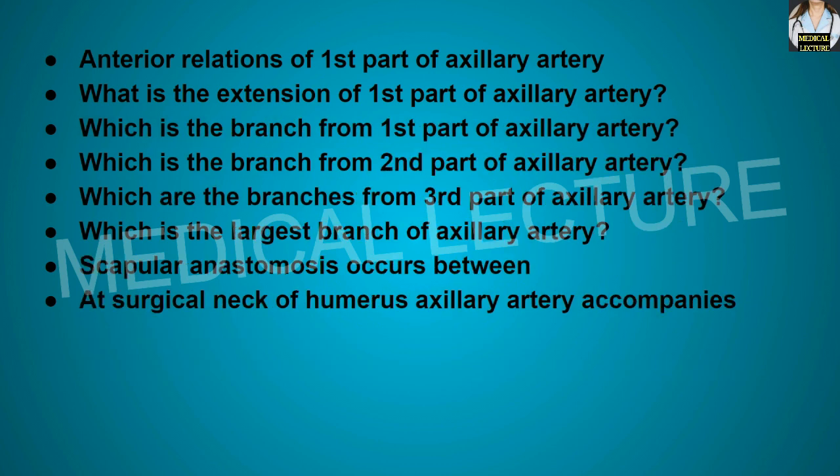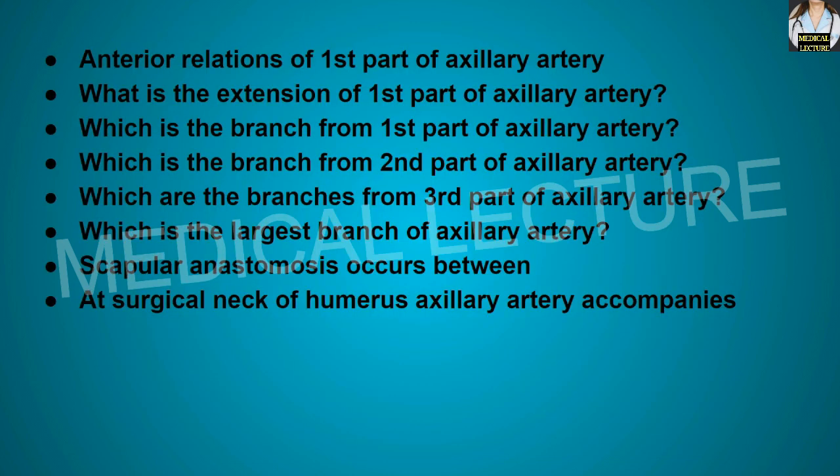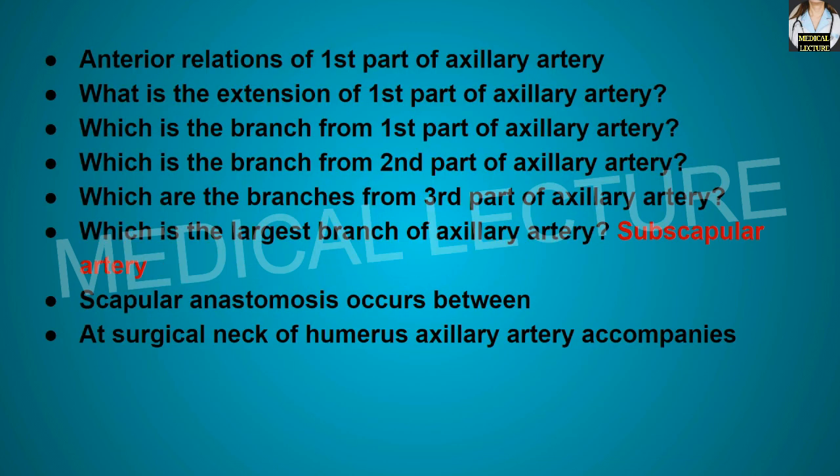Now, which are the branches from the first, second, and the third part of the axillary artery? From the first part of the axillary artery, there is only one branch, that is the superior thoracic artery. From the second part, there are two branches, thoracoacromial artery and the lateral thoracic artery. And from the third part, there arise three branches: subscapular artery, posterior humeral circumflex artery and the anterior humeral circumflex artery. The largest branch of the axillary artery is the subscapular artery.